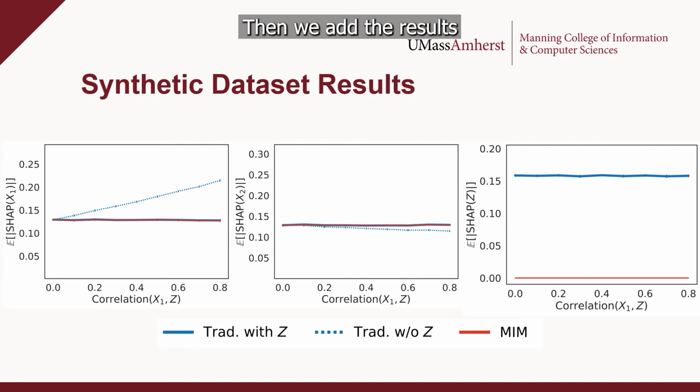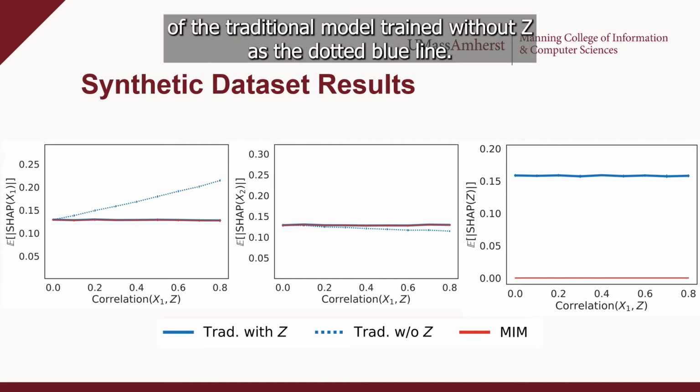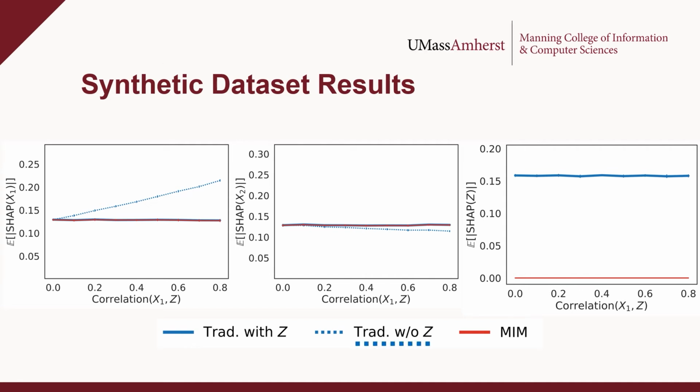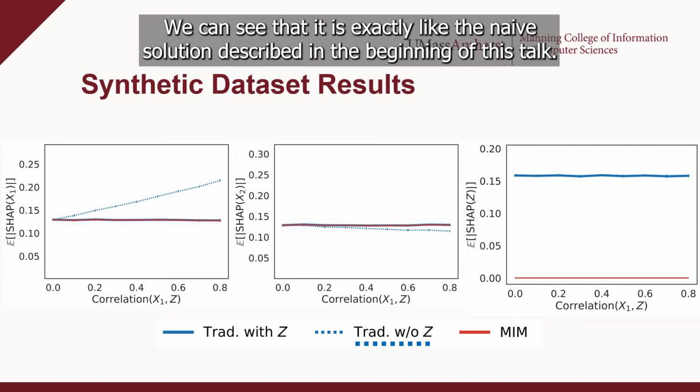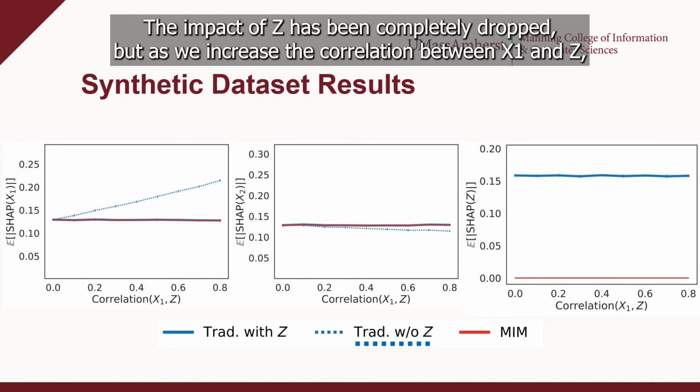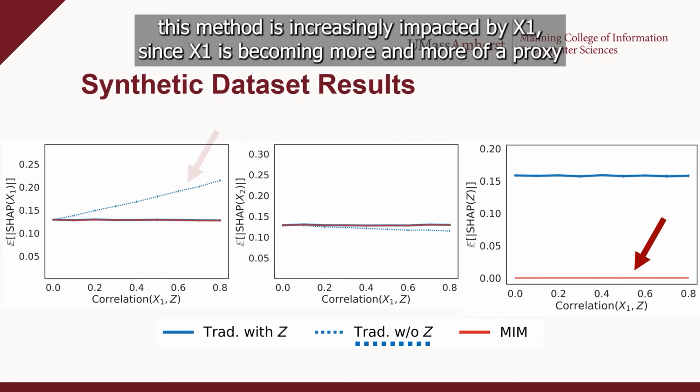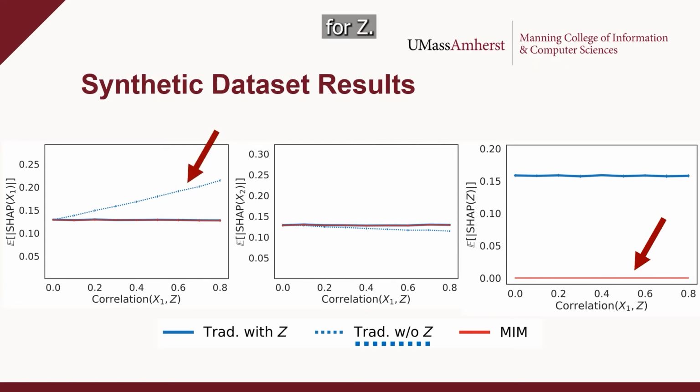Then, we add the results of the traditional model trained without z as a dotted blue line. We can see that it is exactly like the naive solution described in the beginning of this talk. The impact of z has been completely dropped, but as we increase the correlation between x1 and z, this method is increasingly impacted by x1 since x1 is becoming more and more of a proxy for z.